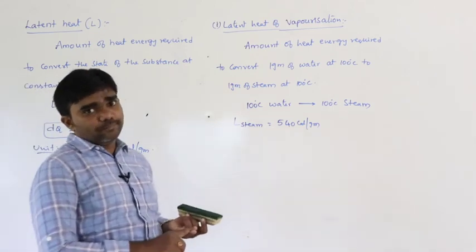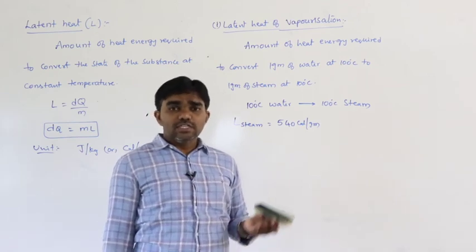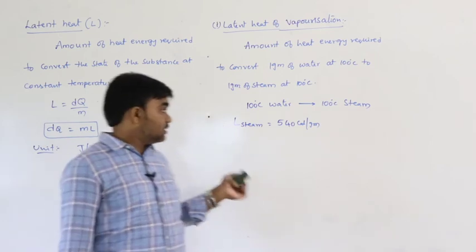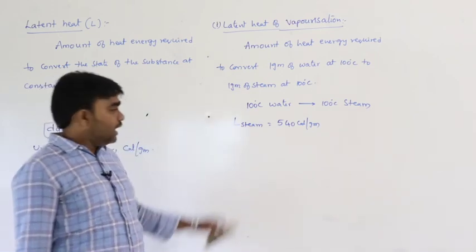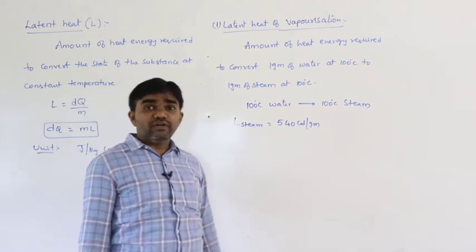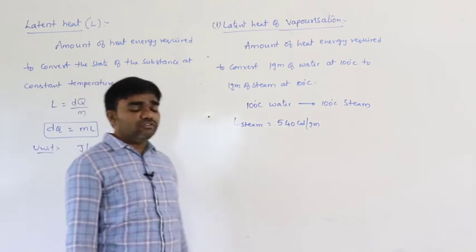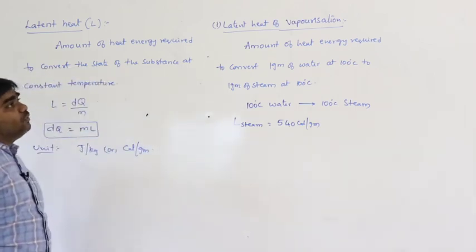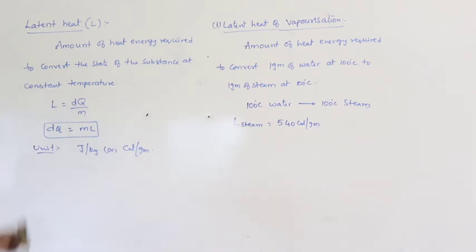Specific heat of water is 1 calorie per gram Celsius, specific heat of ice 0.5 calorie per gram Celsius. In the same way, latent heat of ice is 80 calorie per gram and latent heat of steam is 540 calorie per gram. This is latent heat of vaporization. So, this is the latent heat definition and latent heat of vaporization.